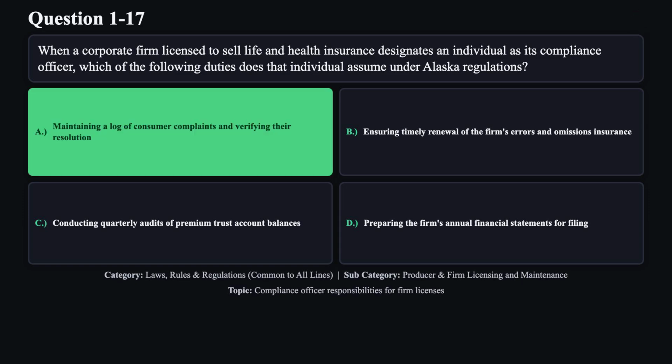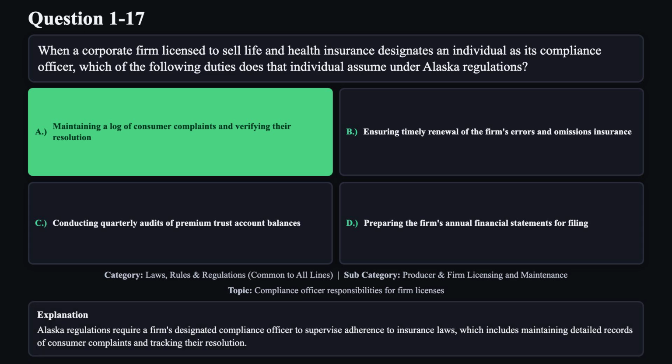The correct answer is A. Alaska regulations require a firm's designated compliance officer to supervise adherence to insurance laws, which includes maintaining detailed records of consumer complaints and tracking their resolution.